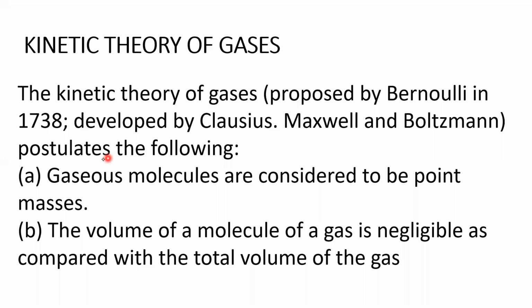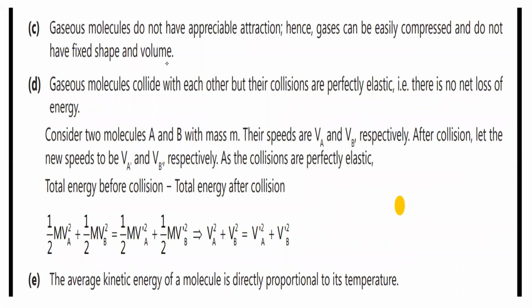So, first postulate: gaseous molecules are considered to be point masses, and the volume of a molecule of a gas is negligible when compared to the total volume of the gas. Next, third postulate: gaseous molecules do not have appreciable attraction. Hence, gases can be easily compressed and do not have fixed shape and volume.